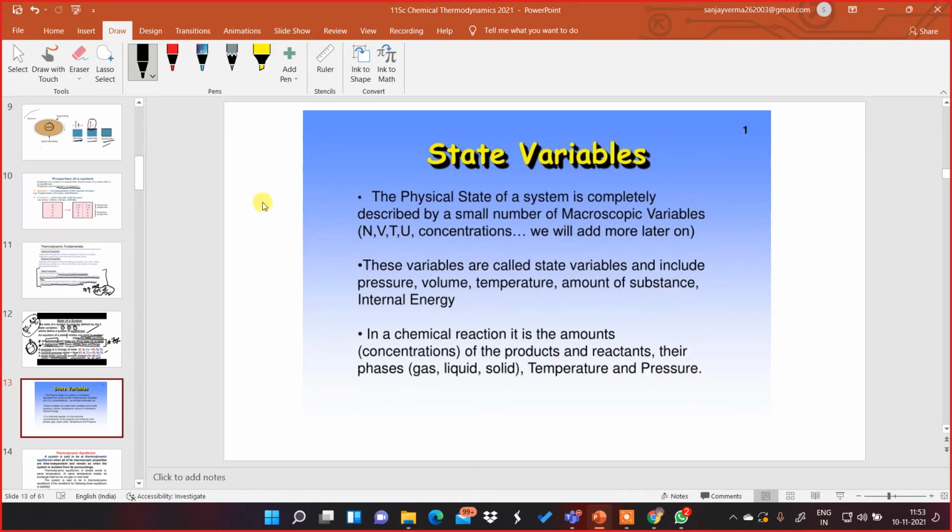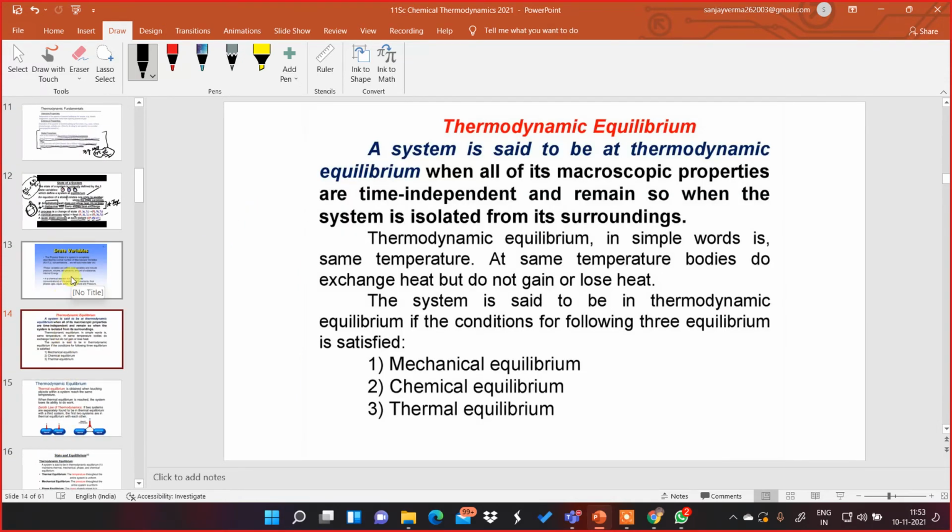So whenever we define the state of a system, we always have to mention the state variables at the same time. Okay. Now, moving to the next slide, thermodynamic equilibrium. This is something we have to understand. It is important. A system is said to be at thermodynamic equilibrium when all its macroscopic properties are time independent, not dependent on time, and remain so when the system is isolated from its surroundings.